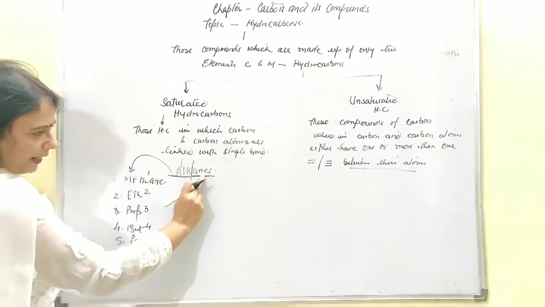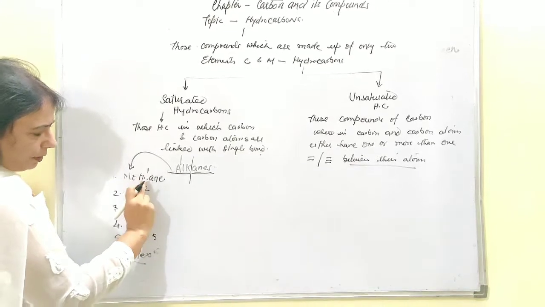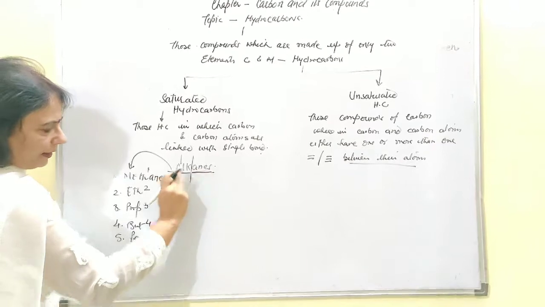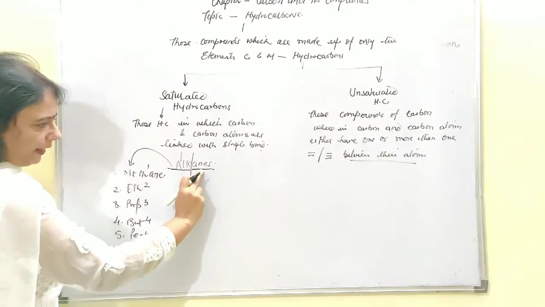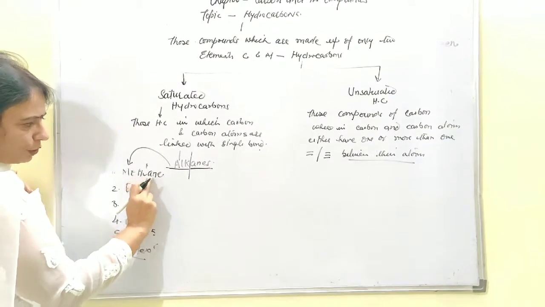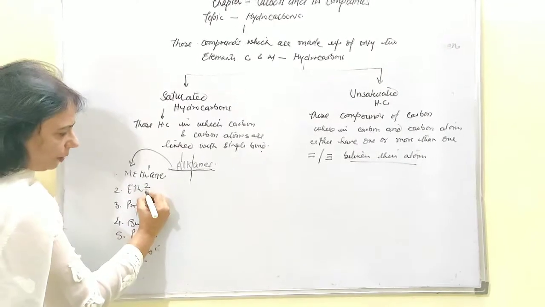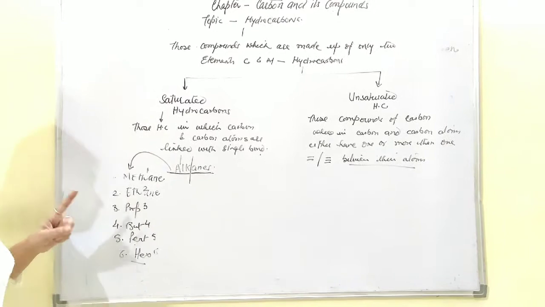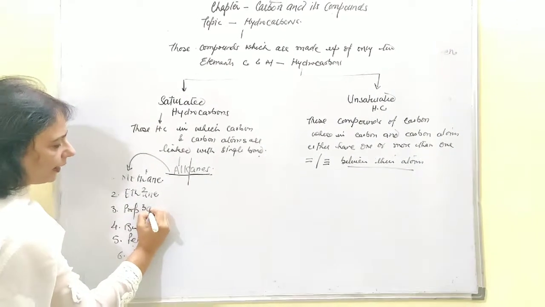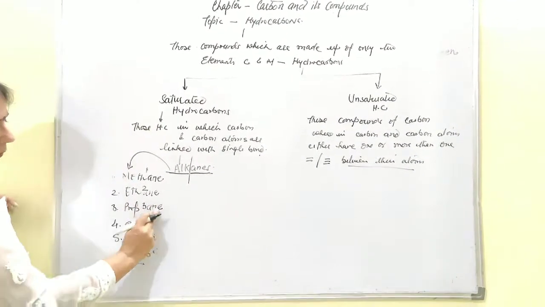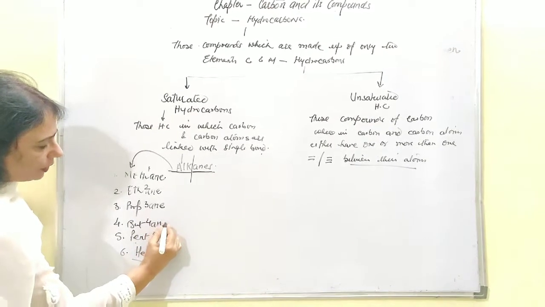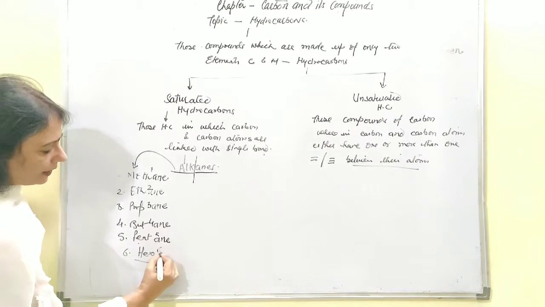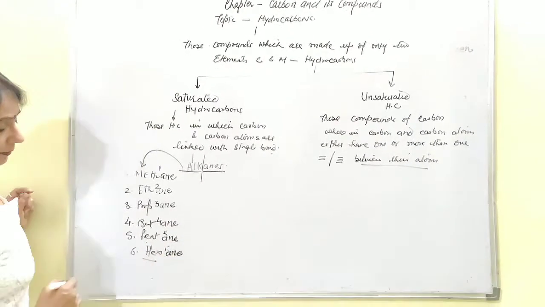The first member starts with meth, ending with ane, so the first member is methane. In a similar way, add ane to eth and you get the second member, ethane. Then add ane to prop, you will get propane. Add ane to but, you get butane. Add ane to pent, then pentane, and then hexane.